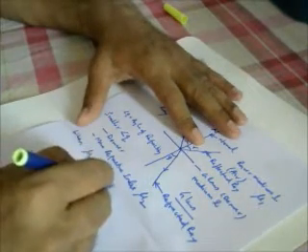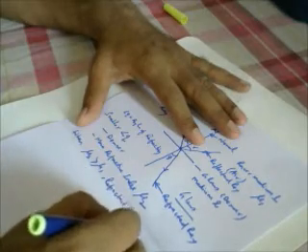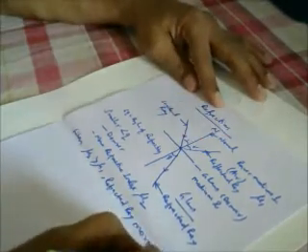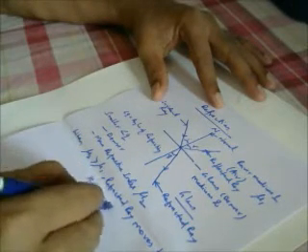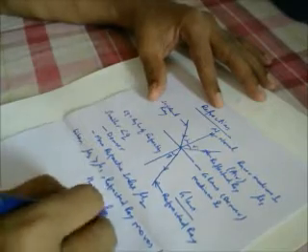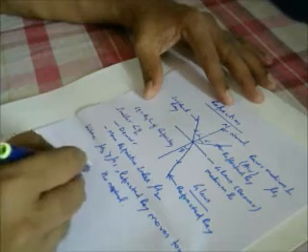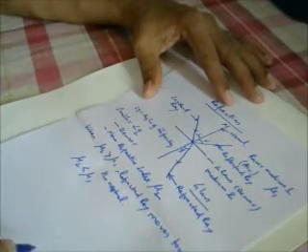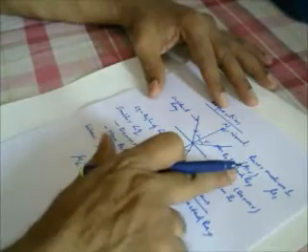So in this case, the refracted ray moves towards the normal. Okay, it means angle Q will be smaller. When mu2 is lesser than mu1, it means the refractive index of medium 2 is smaller than the refractive index of medium 1.